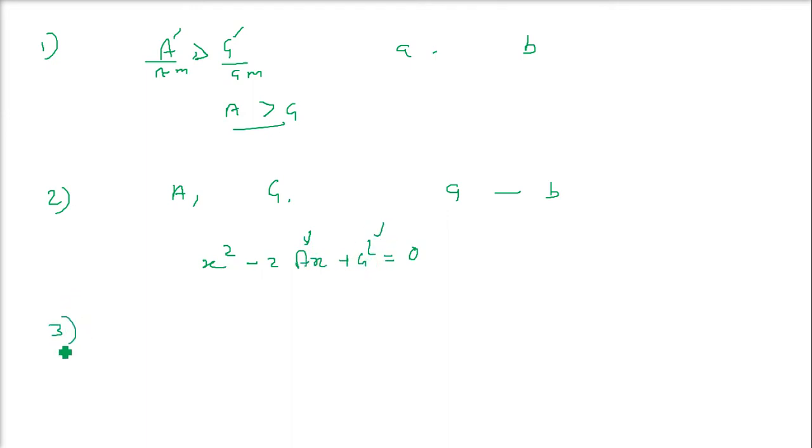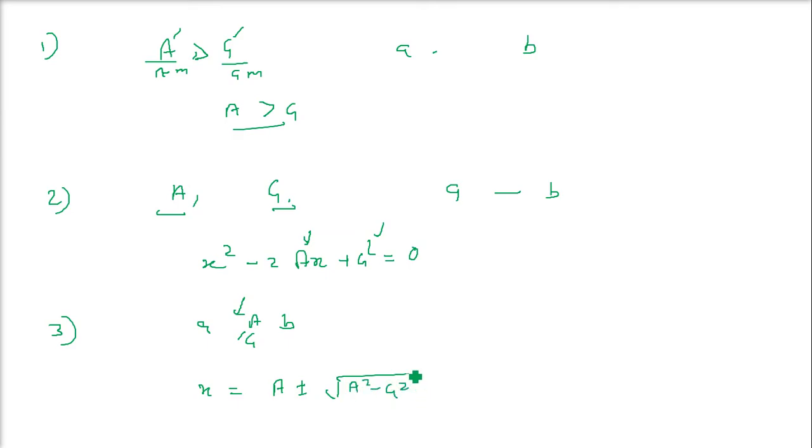One more theorem which will be very helpful in solving problems is, if A and G are the arithmetic and geometric means between two positive numbers A and B, then we can easily find the numbers A and B. They are given by x equals A plus minus under root A square minus G square.